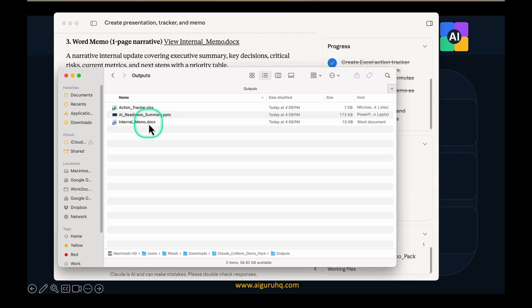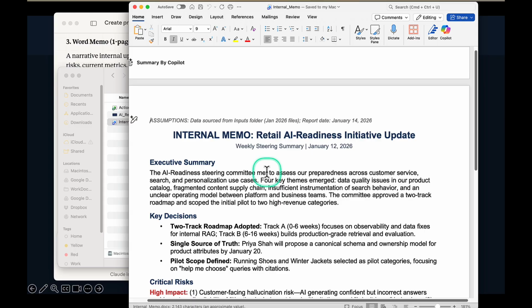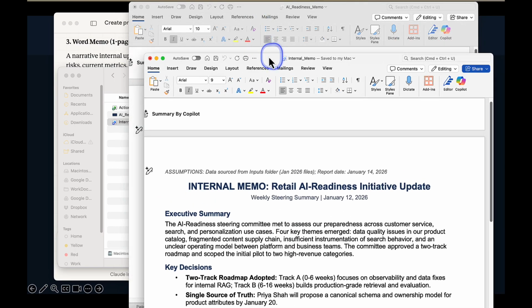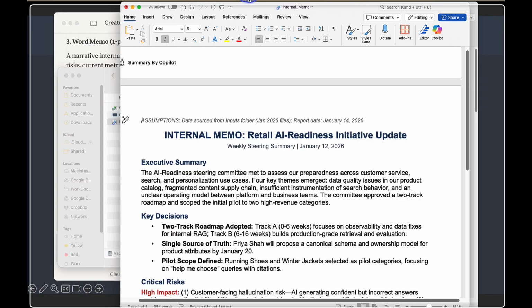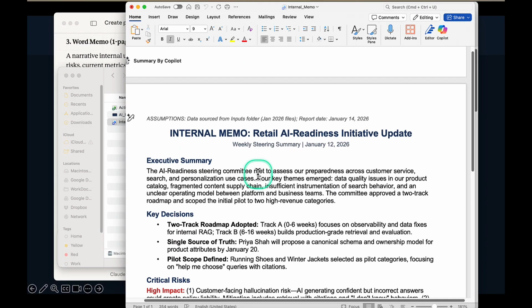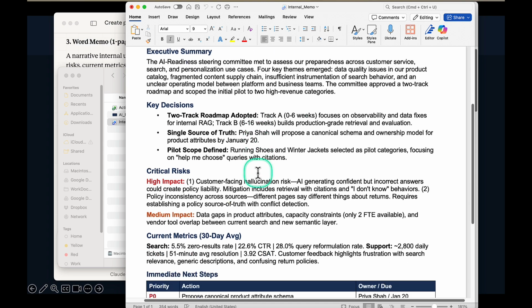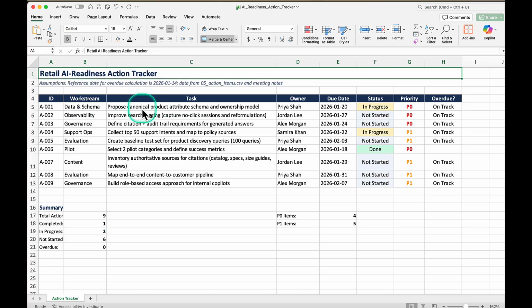First, let me start with the memo to see if it has a structure or whatnot. Yep, it has a structure. So this was my earlier run. This is my new run, right? And it comes with the structure, readable assumptions and explicit, the key decision, the critical risk, high impact, low impact, and so forth. Let's check the tracker, action tracker.